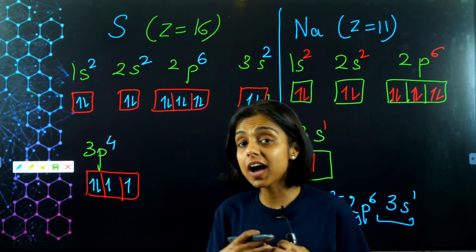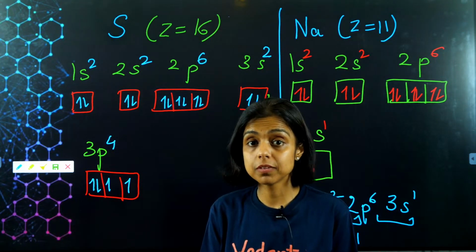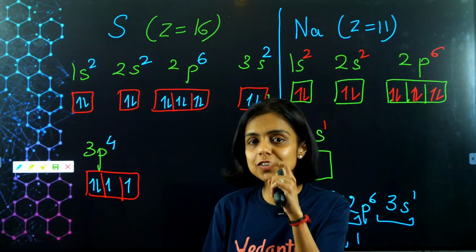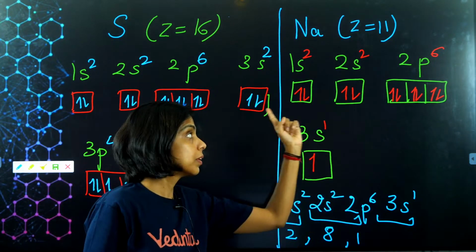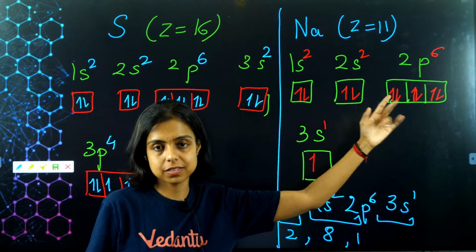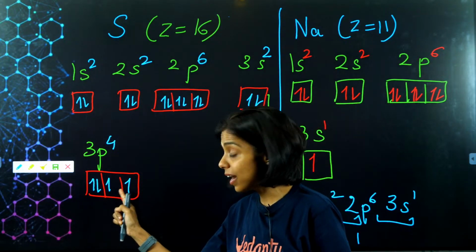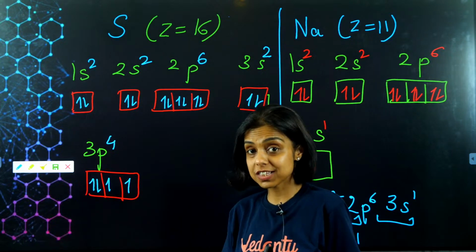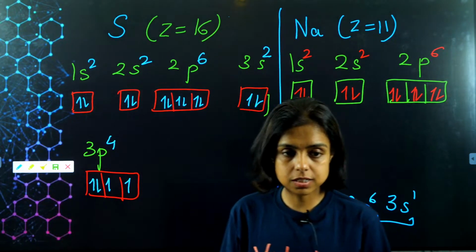So that means if I ask you how many unpaired electrons are there in sodium, unpaired means single electron in an orbital. So I just have one unpaired electron in sodium. Rest all are paired. They are in pairs. How many unpaired electrons are there in sulfur? So we have 1 and 2 unpaired electrons, which are single electrons in an orbital. Yes, of course, KK Mishra.